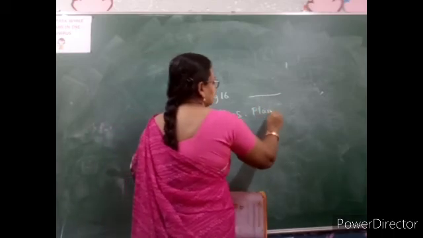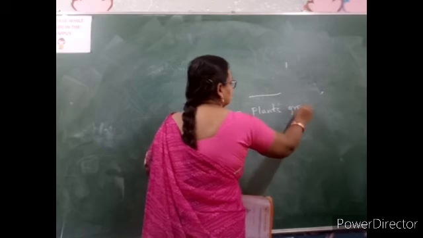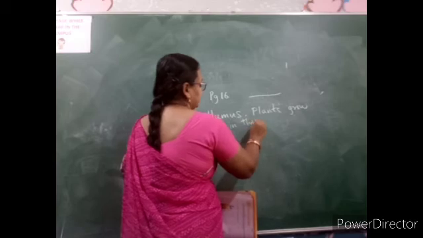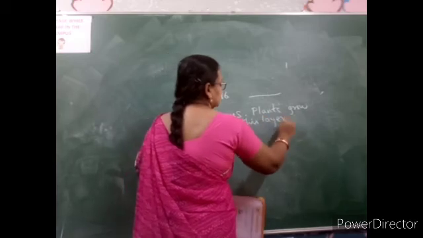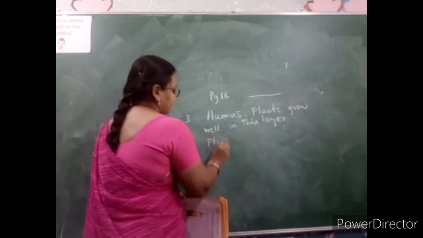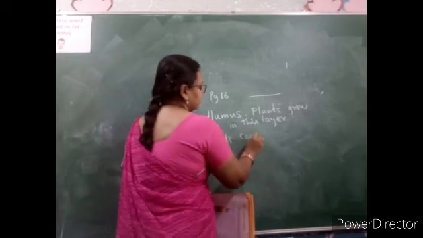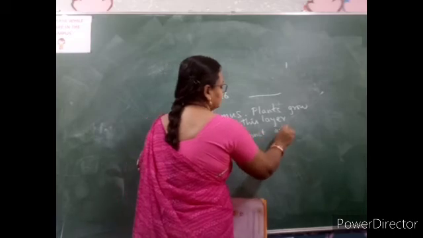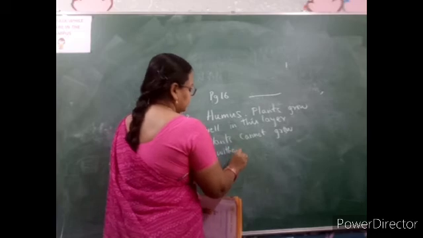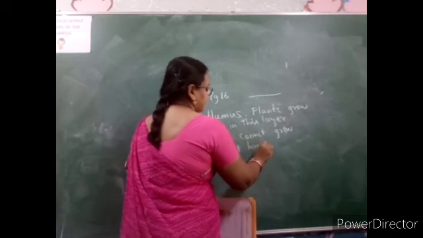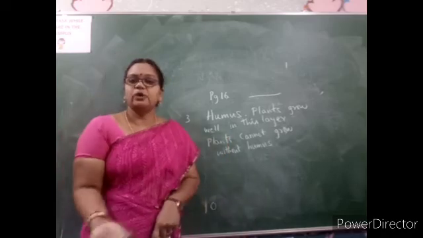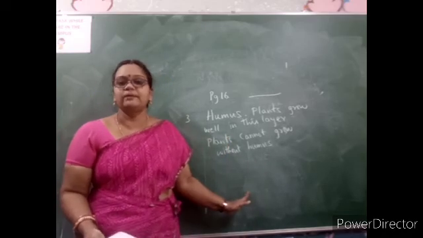Plants grow well in this layer. What will happen without it? Plants cannot grow without humus. Without humus, plants cannot grow. So we will not get the food. Animals will not get the food. That you can add on your own and complete that.